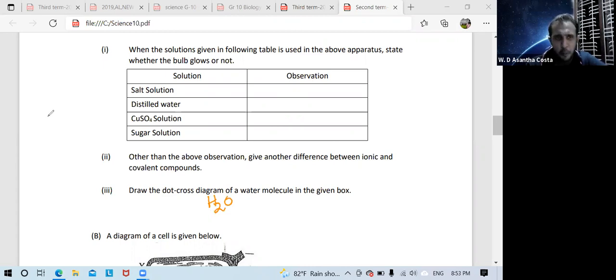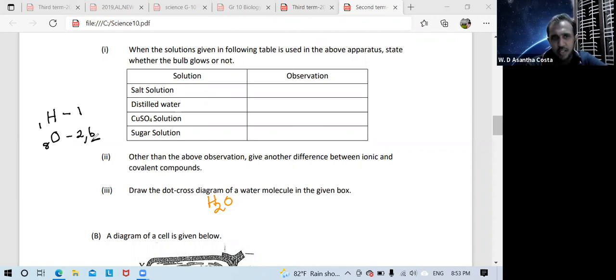First remember, what are the elements in the water molecule? Hydrogen, atomic number 1. So configuration is 1. Oxygen, atomic number 8. Then configuration 2, 6.